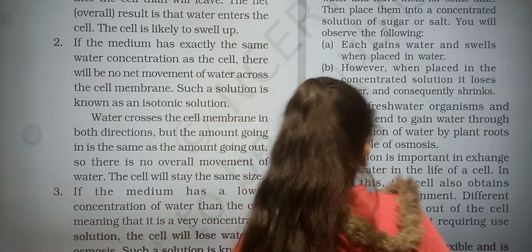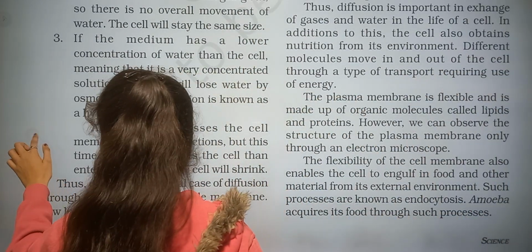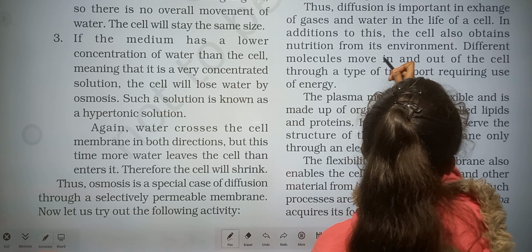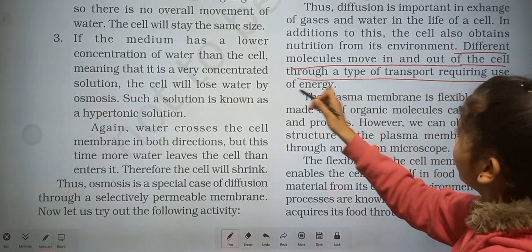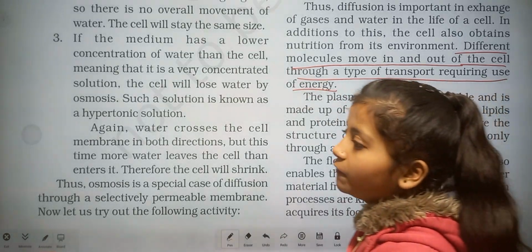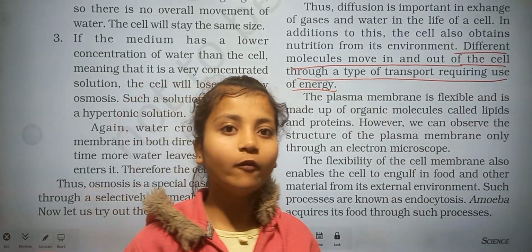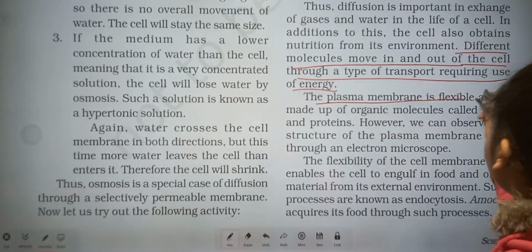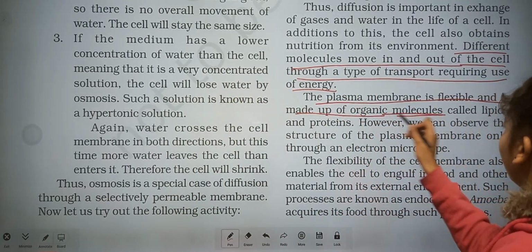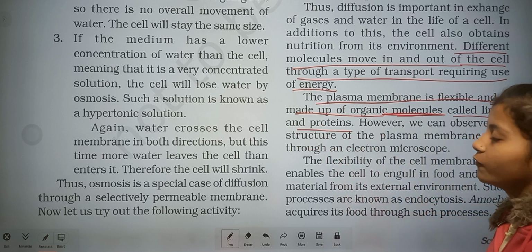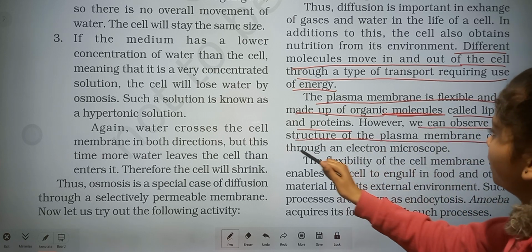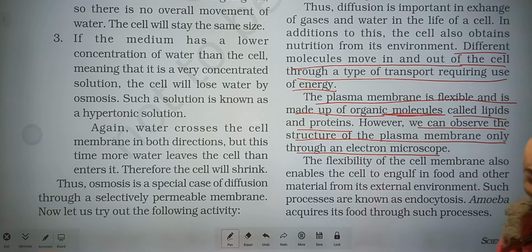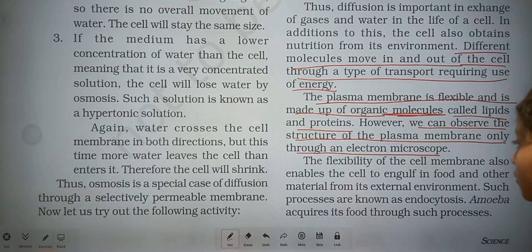And now here, different molecules move in and out of the cell through a type of transport requiring the use of energy. With the help of energy, something is moving. So the plasma membrane is flexible and is made up of organic molecules called lipids and proteins. However, we can observe the structure of the plasma membrane only through an electron microscope.